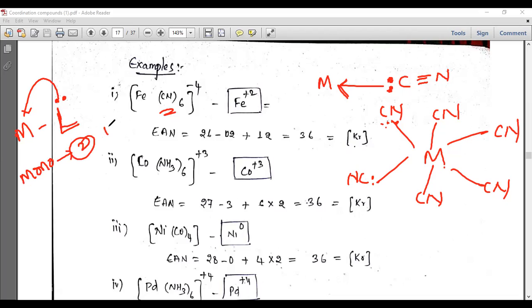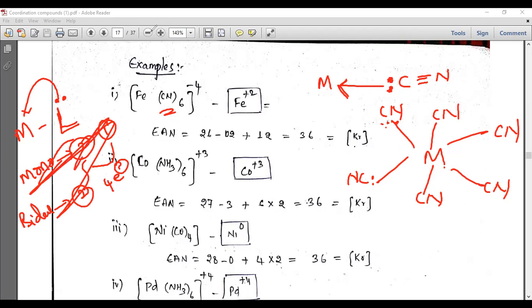అంతే కదా, ఒక lone pair donate చేస్తది. ఒక lone pair అంటే that is 2 electrons. If it is bidentate, it can donate 2 lone pairs. 2 lone pairs అంటే 4 electrons అన్నట్టు. So like this you should understand here. So I will tell you so many examples of bidentate, monodentate, all this.